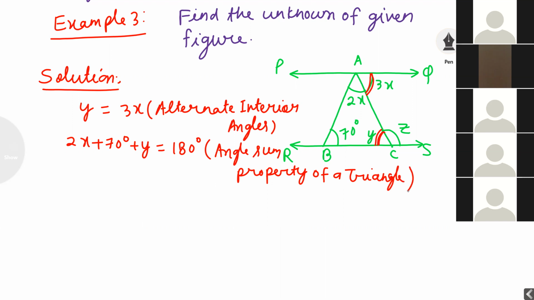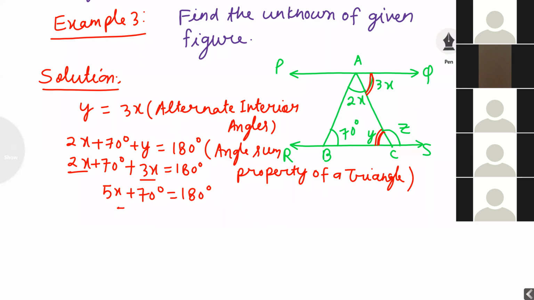Now 2x plus 70 degrees plus 3x is equal to 180 degrees. Now 2x and 3x are like terms, so 5x plus 70 degrees is equal to 180 degrees.